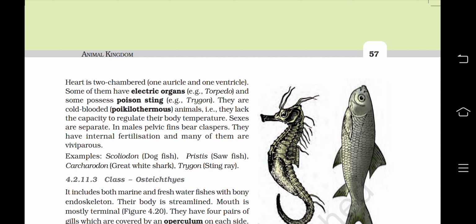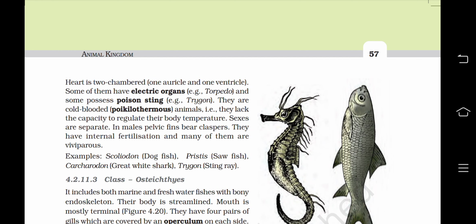They are cold-blooded animals, poikilothermous, that is, they lack the capacity to regulate their body temperature. Sexes are separate. In males, pelvic fins bear claspers. They have internal fertilization and many of them are viviparous.